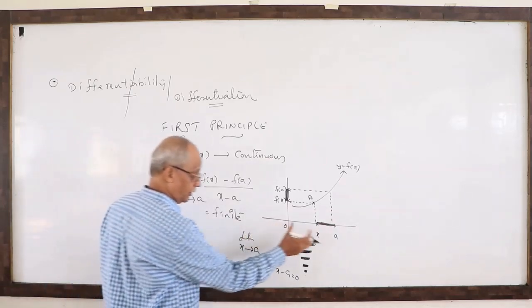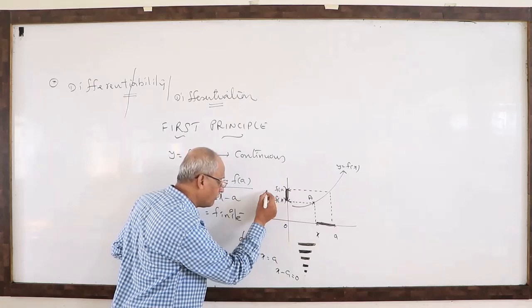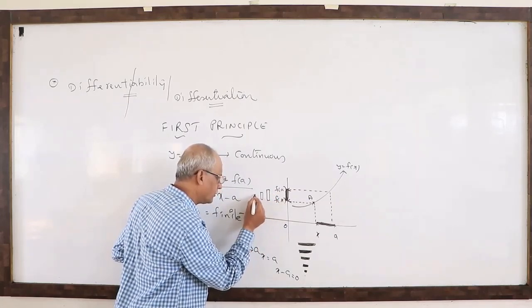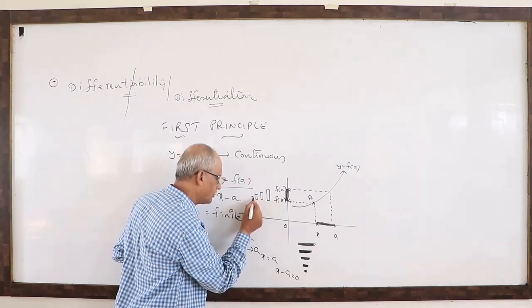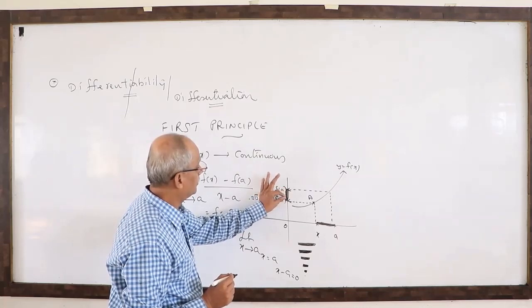Again you see, when this is closer, this will come down. This is the original, reducing. When this is coming closer,